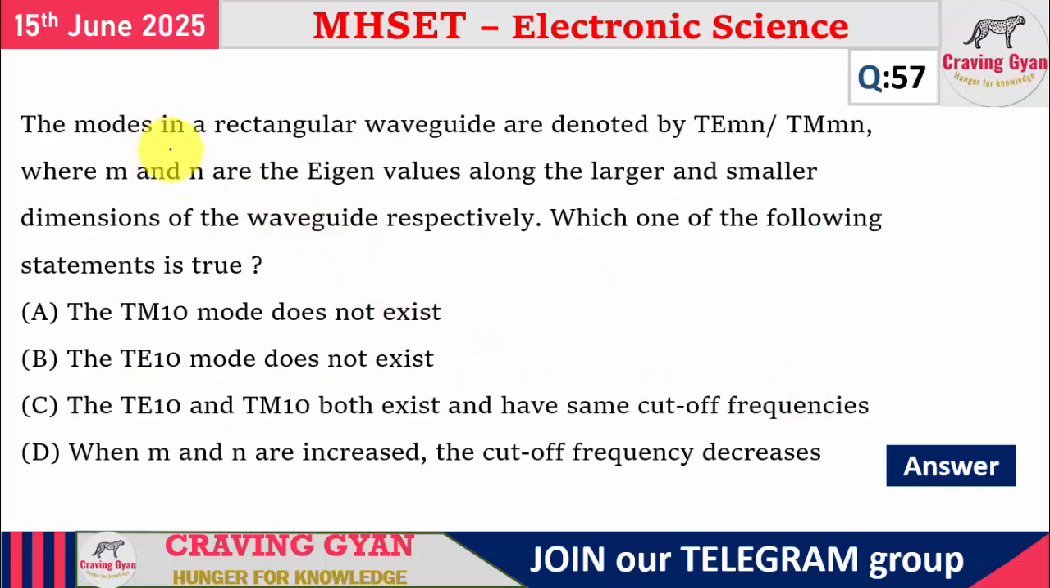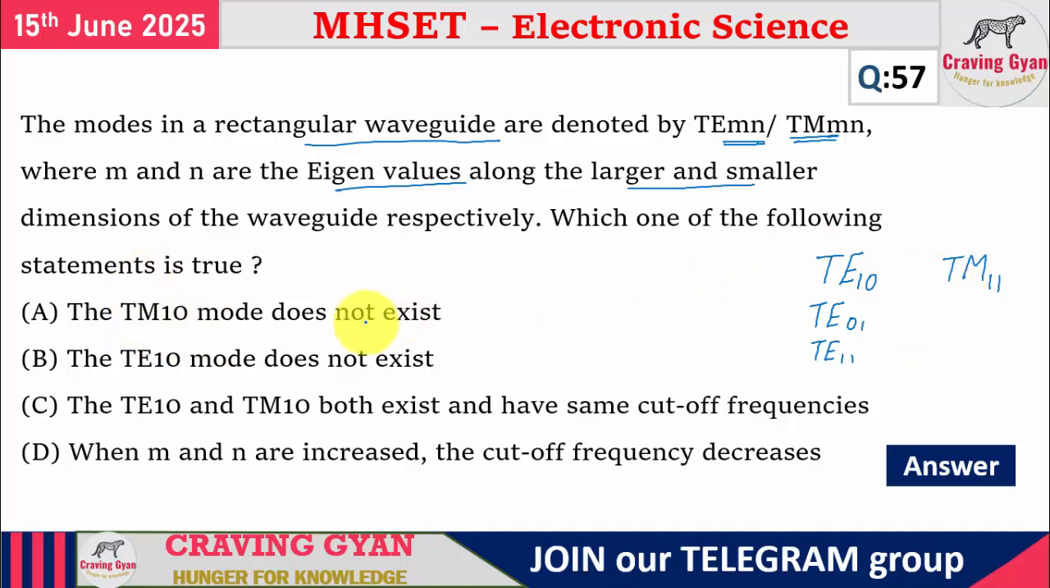57th question. The modes in a rectangular waveguide are denoted by TE_MN and TM_MN, where M and N are eigenvalues along the larger and smaller dimensions of the waveguide respectively. Which of the following statements is true? The lowest mode in the case of TE mode will be TE10, followed by TE01, then TE11 and so on. But in the case of TM mode, the lowest mode itself is the TM11 mode, which is the dominant mode. TE00 you are not going to consider because it is a DC quantity. TM00, TM01, TM10 you are not going to consider.